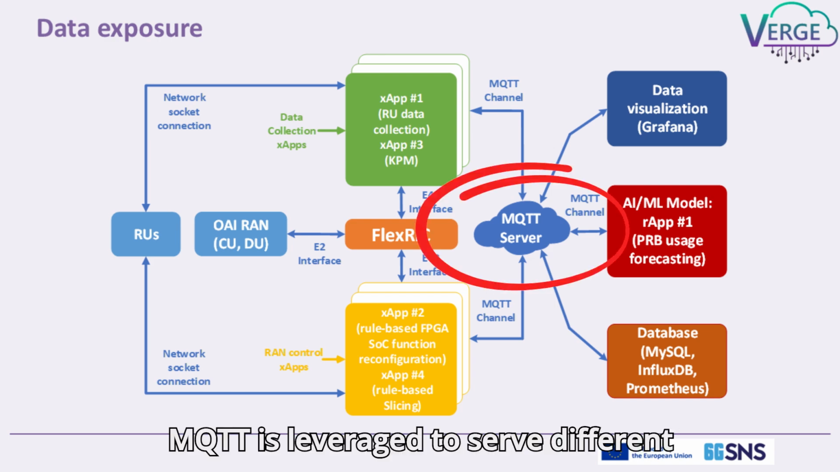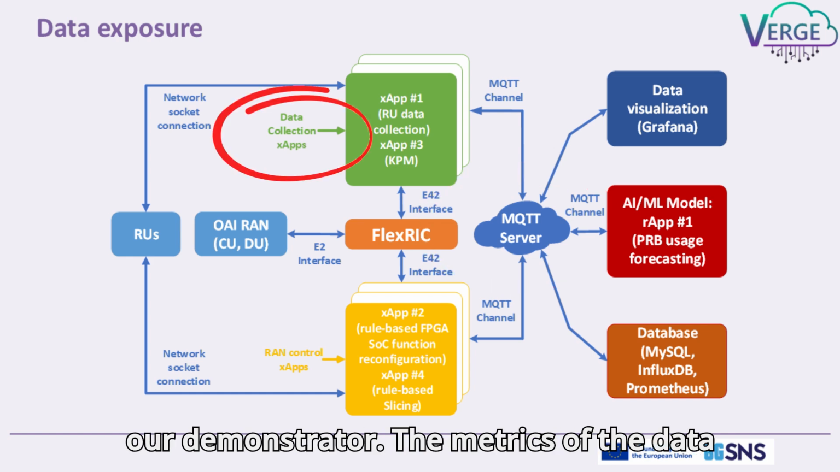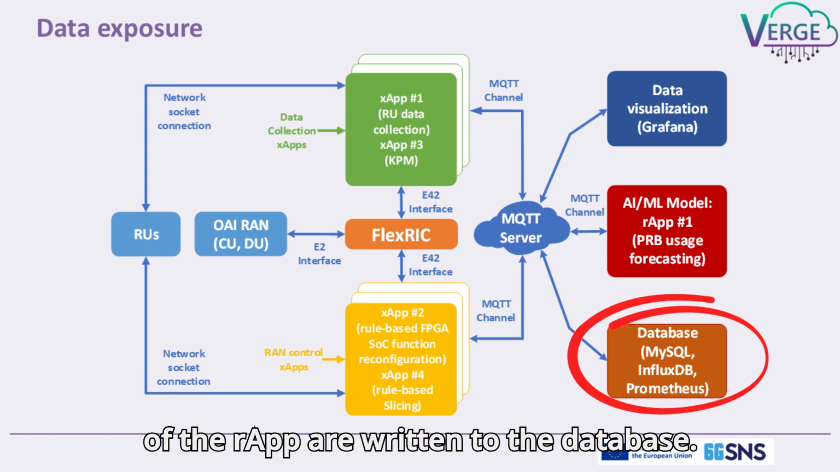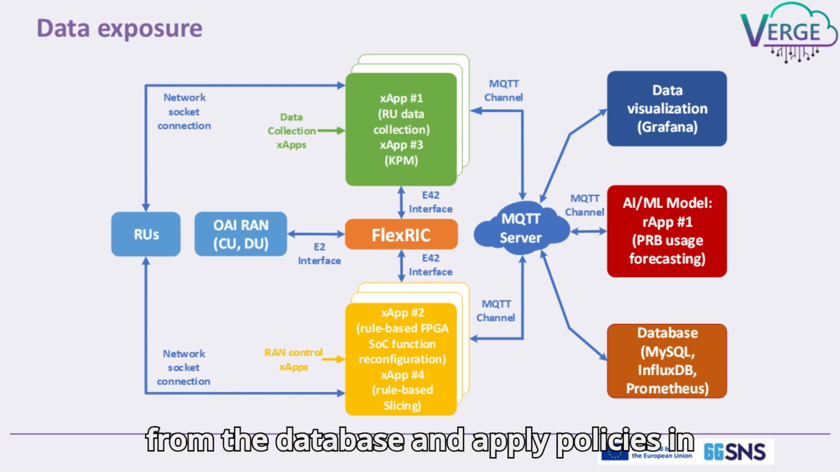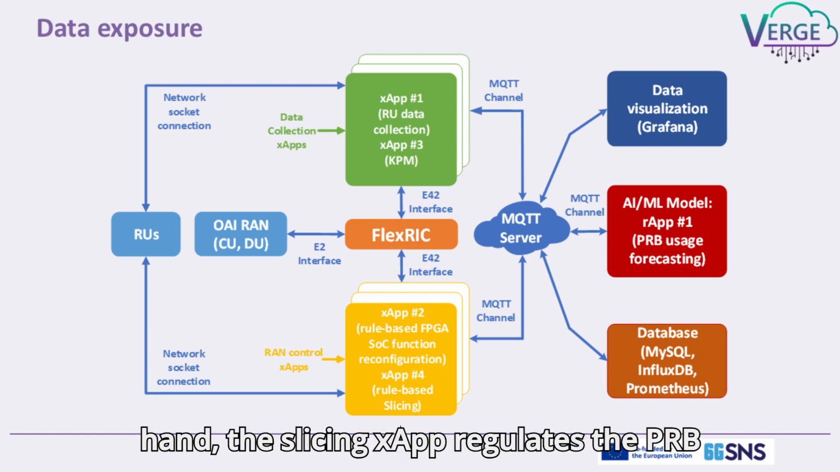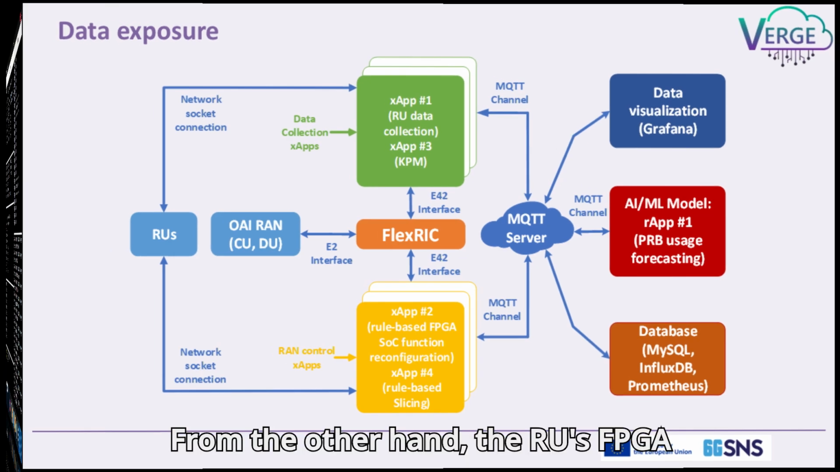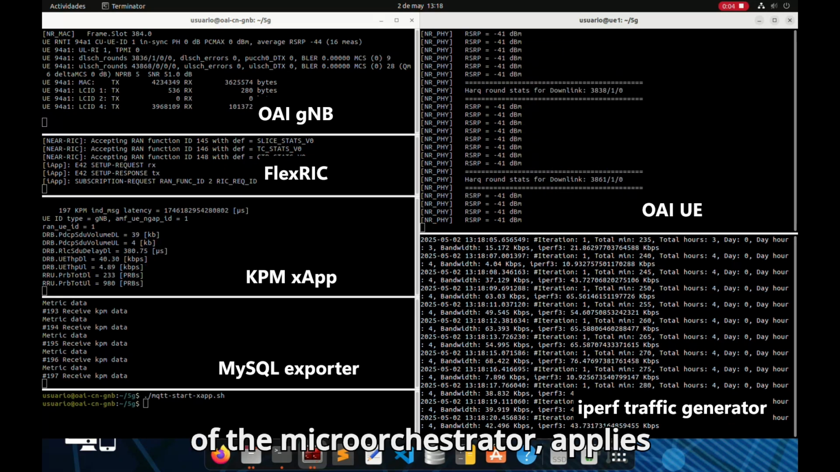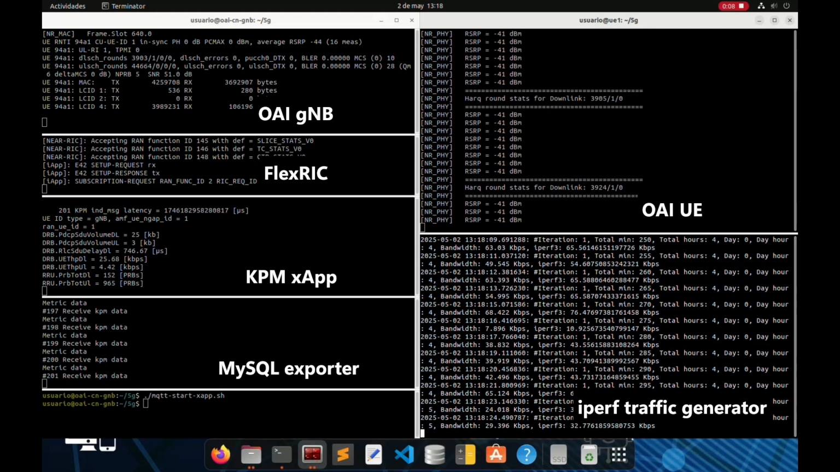MQTT is leveraged to serve different endpoints, both internal and external to our demonstrator. The metrics of the data collection xApps along with the forecasts of the rApp are written to the database. The RAN control xApps read the forecasts from the database and apply policies in different control cycles. On the one hand, the slicing xApp regulates the PRB allocation per slice, a non-real-time policy. On the other hand, the RU's FPGA SoC function reconfiguration xApp, part of the micro-orchestrator, applies adaptive function scaling and migration through a real-time control loop.